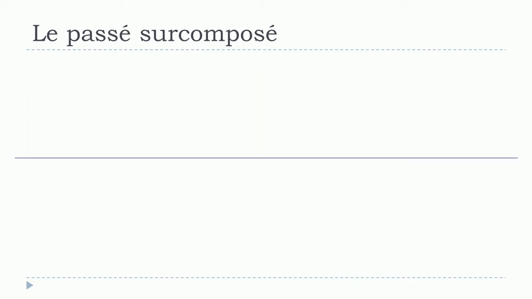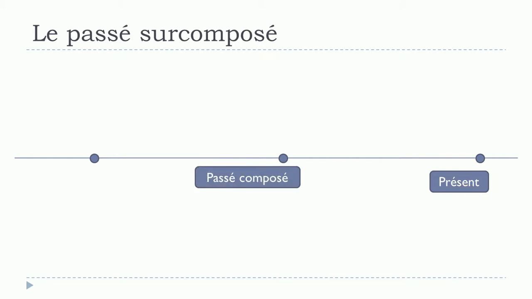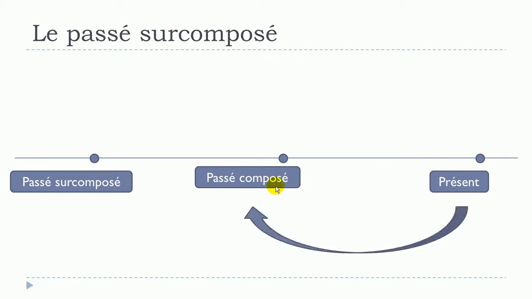Let's see the timeline, and let's imagine that this is the present. This is now, and then we want to express something in the past, so we will use le passé composé here.